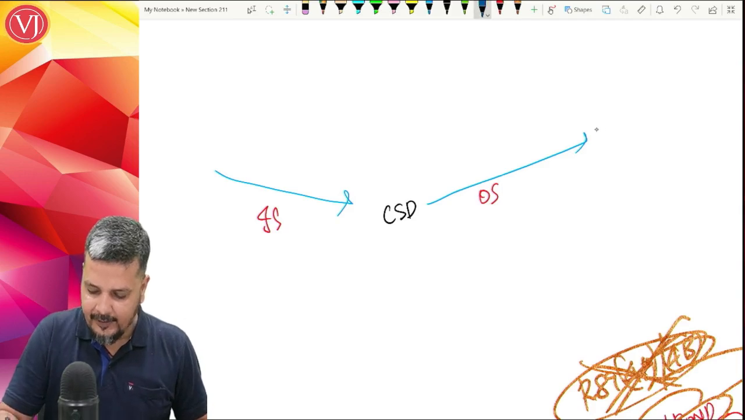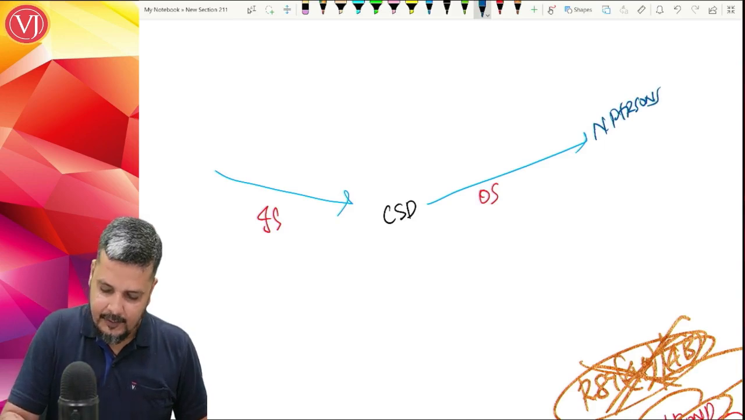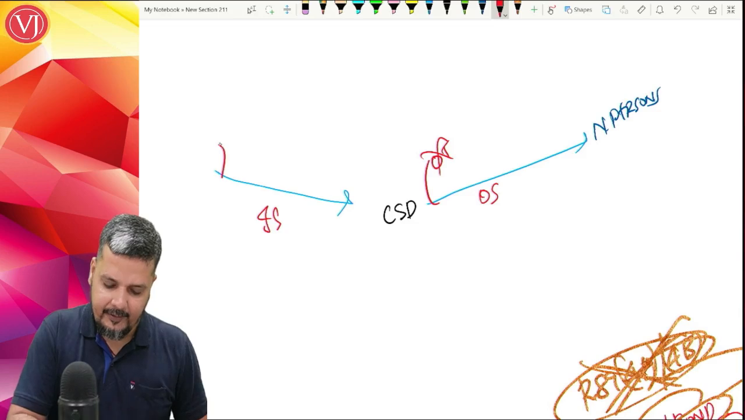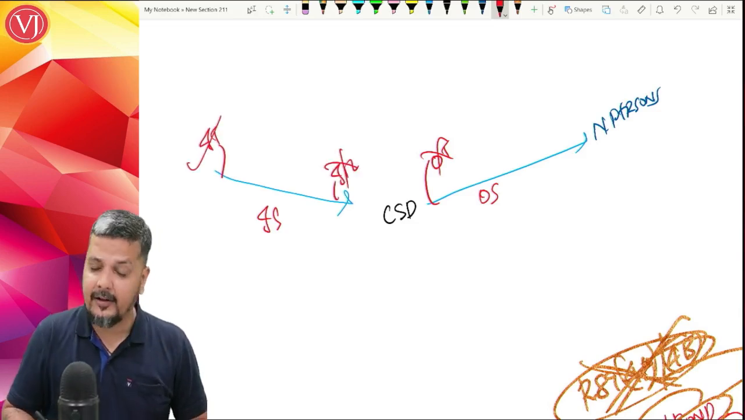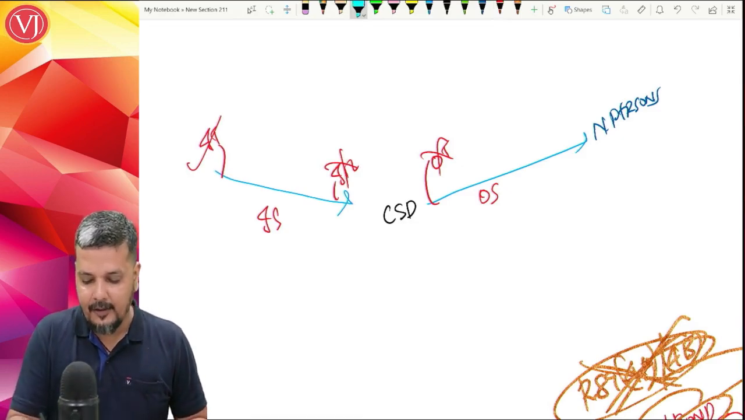When outward supplies are to notified persons, they don't pay output tax. But on inward supplies, input tax is already paid, but they cannot get the refund. They cannot get the credit. Because when you don't pay output tax, you will not get the credit.